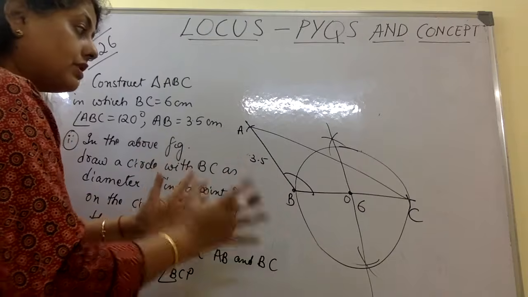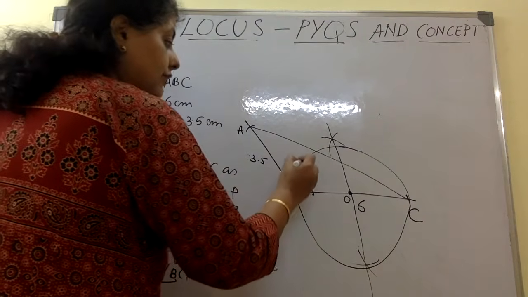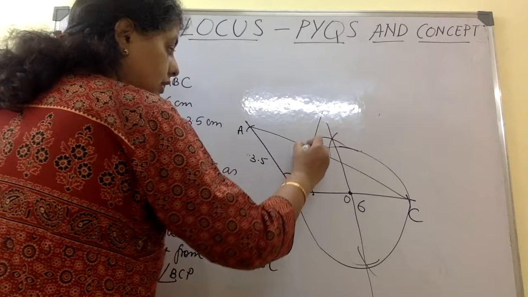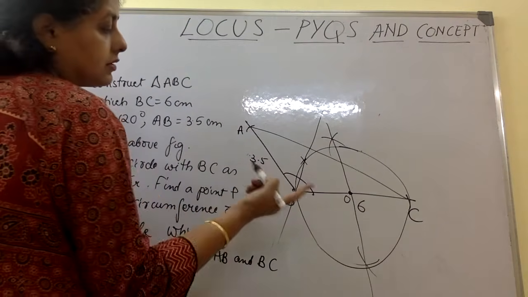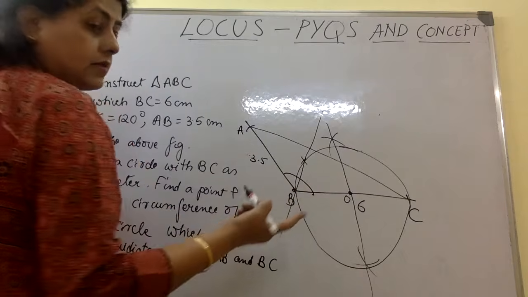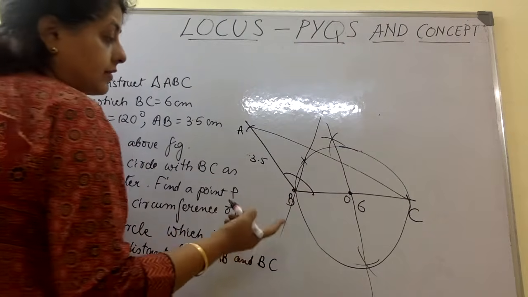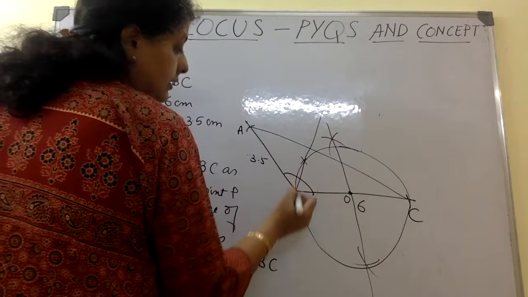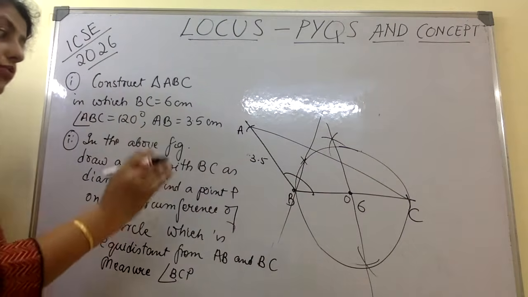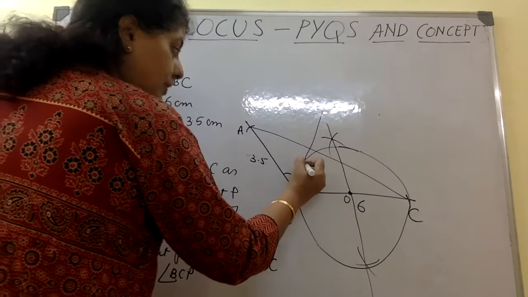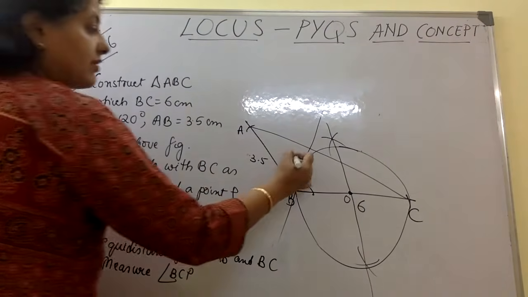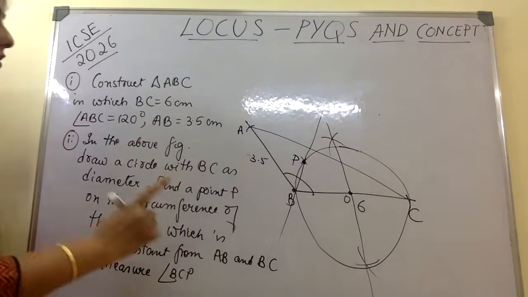If it has to be equidistant from AB and BC, you will have to draw the angular bisector again, and the point which the angular bisector and the circumference have in common is your required point P.